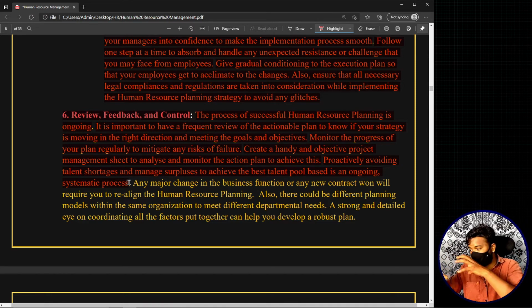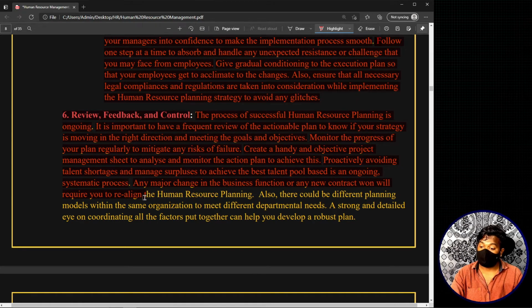In this way, this is a changing scenario, a dynamic scenario. So this management of shortage and surplus of manpower is an ongoing process. Any major change in the business function or any new contract won will require you to realign the human resource planning. We have already discussed this. For example, if the client changed the project, or if we altered the project, or if we told that we are adding certain elements for this particular project, any such changes will definitely have an impact on your human resource planning.